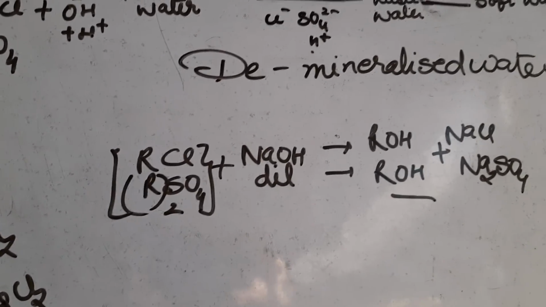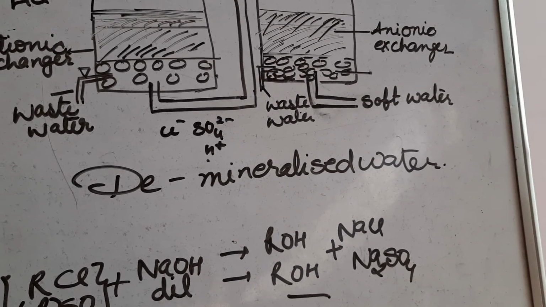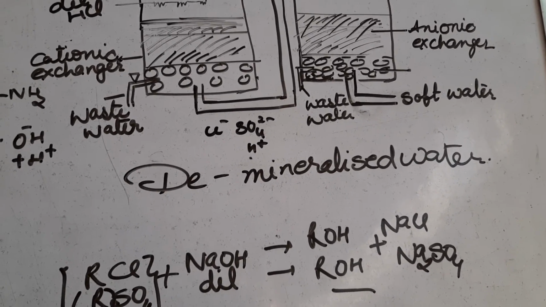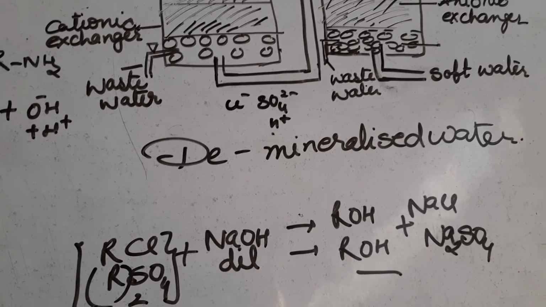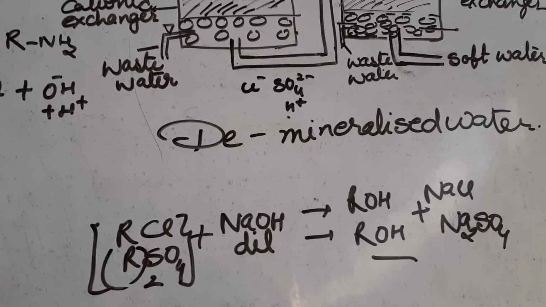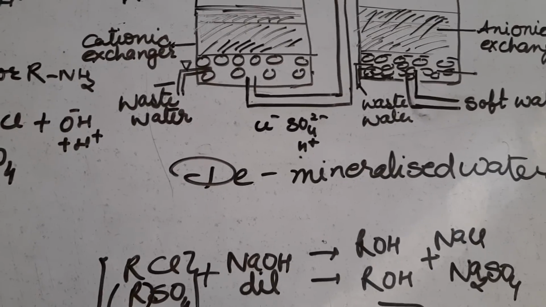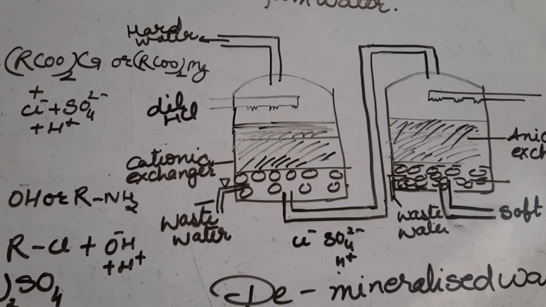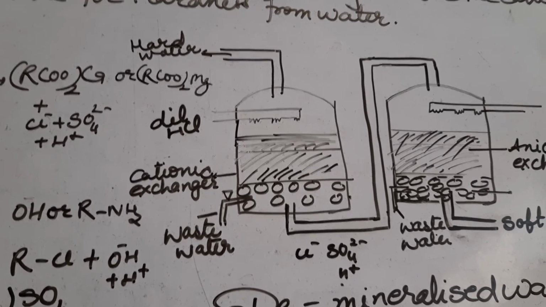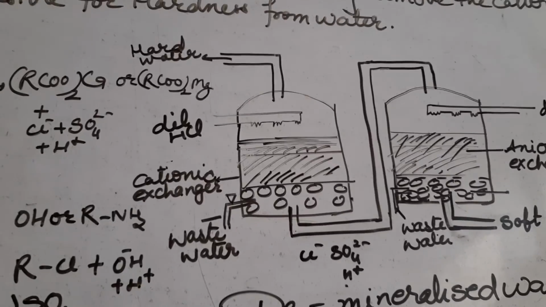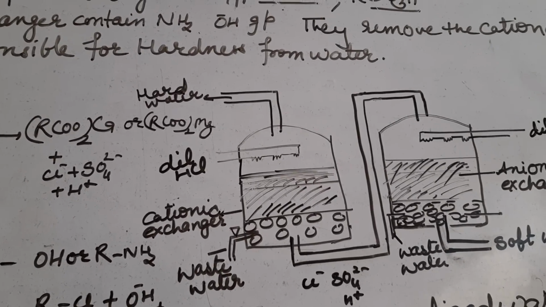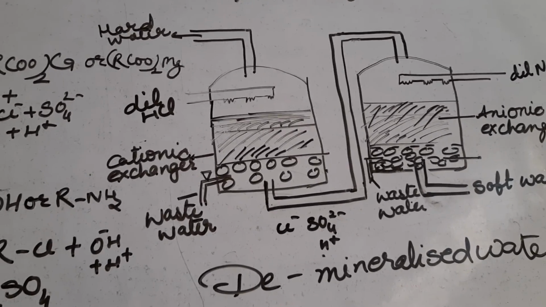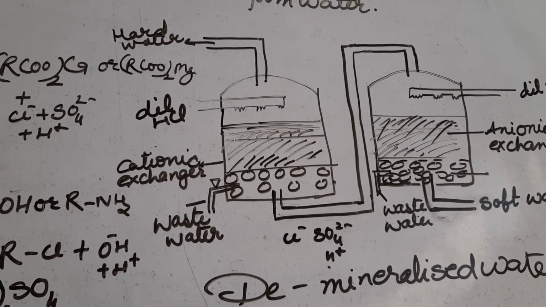After this, the water which we obtain is called soft water. It is also called demineralized water because it is free from cation and anion. So both kinds of hardness get removed here. So this is the third method, called the organic exchanger method, by which you can remove both kinds of hardness, that is cationic and anionic. But in the inorganic exchanger method, that is zeolite permutit, in that method we only remove the hardness due to cation, not the hardness due to anion.